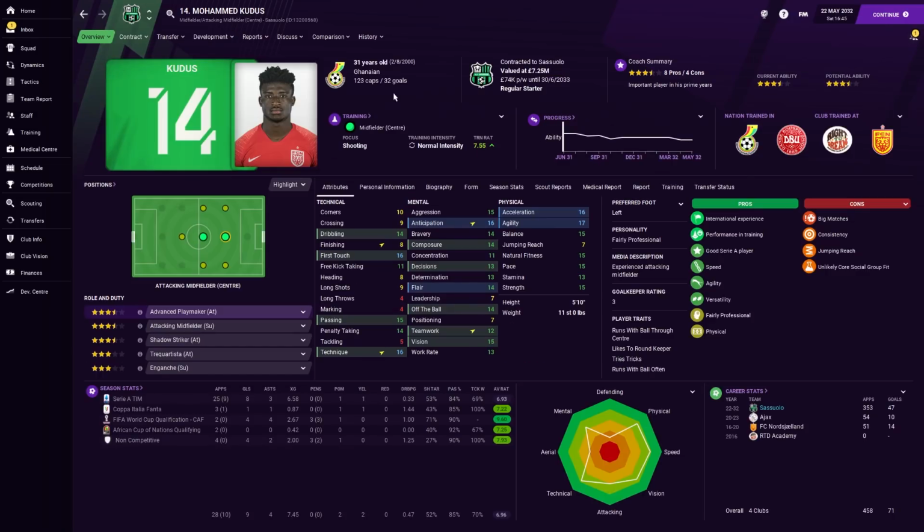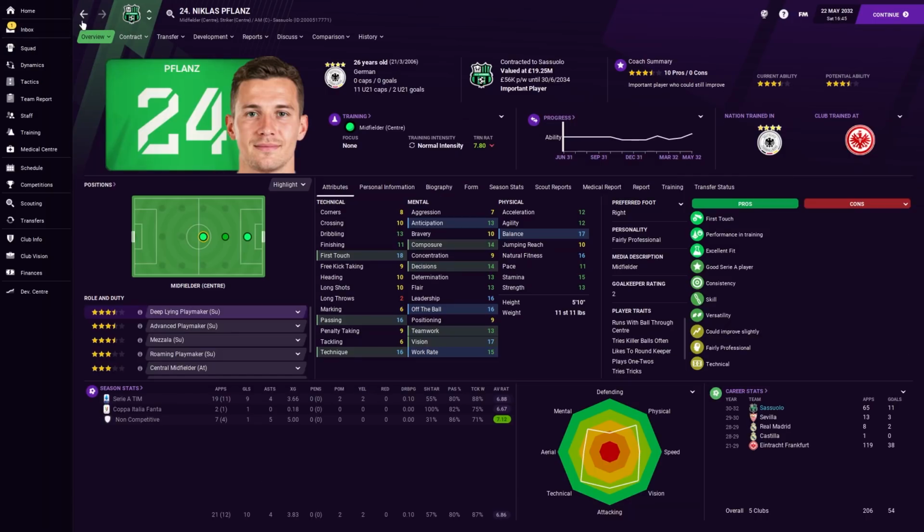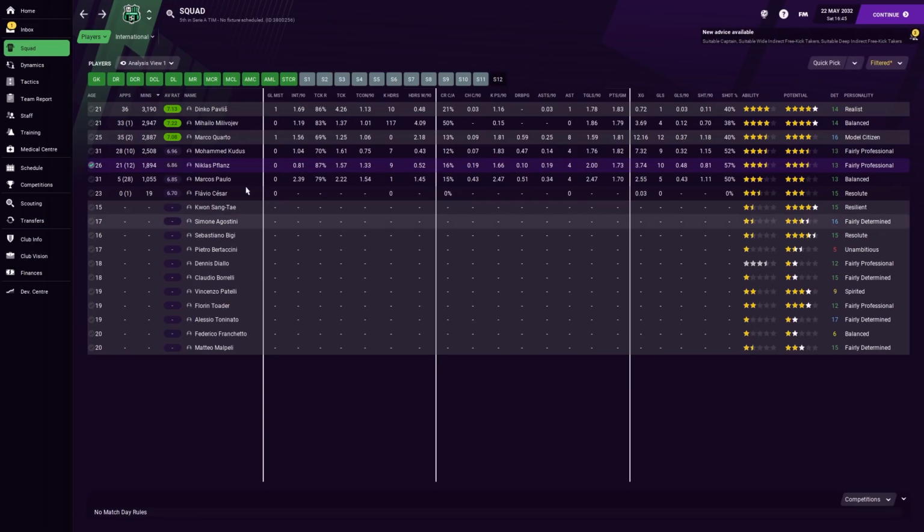Fair play. The fact that he's still cracking around as well, at 123 caps for Ghana, is pretty sick. He lacks the finishing ability, that goes without saying, but this is definitely something we can work on. And it's kind of the same for Flans, although Flansy does have better finishing. So, yeah, it's interesting. Maybe I'm coming around to the idea of Nicholas Flans. Let's find out a little bit more.